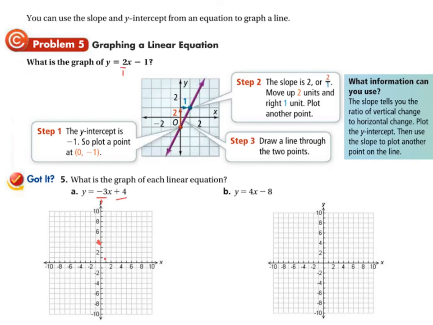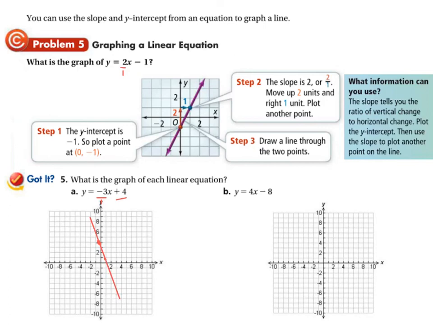And then we need to connect those points. And so I'm going to take my line maker and connect those points like that. And I can adjust them a little bit to make it properly go through the points. Yep. And that's what your line will look like for that one.